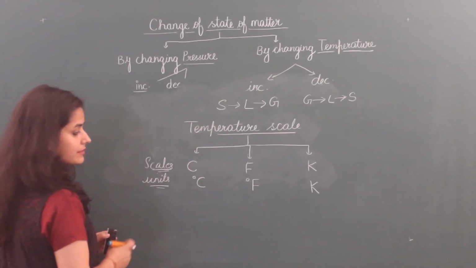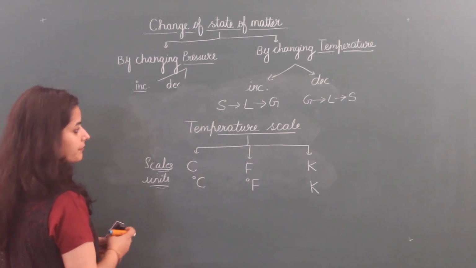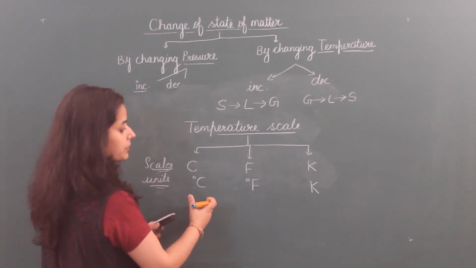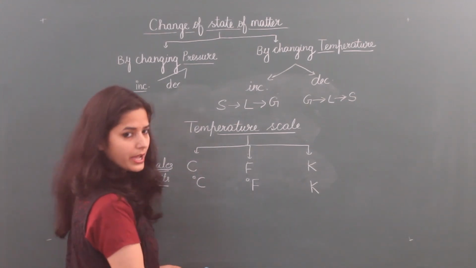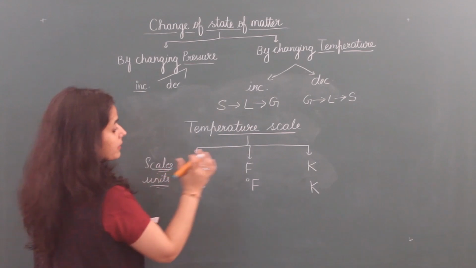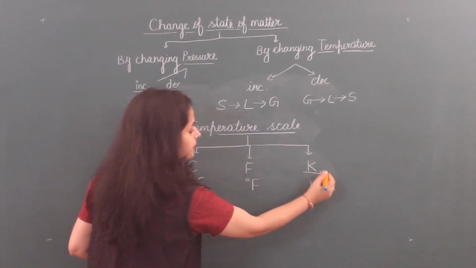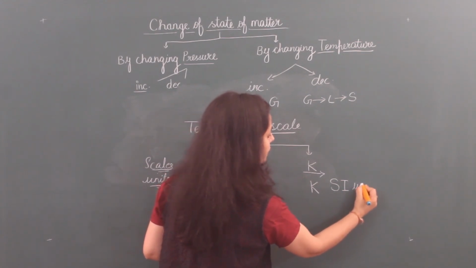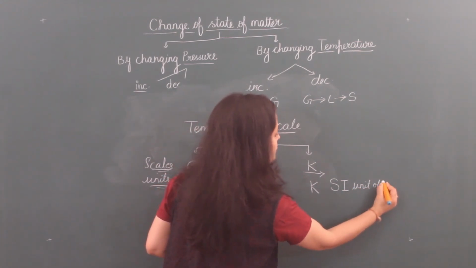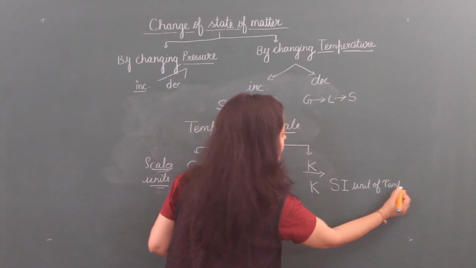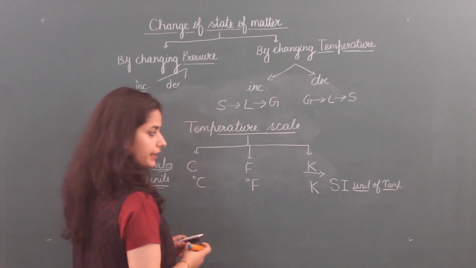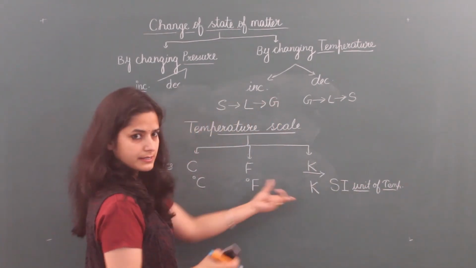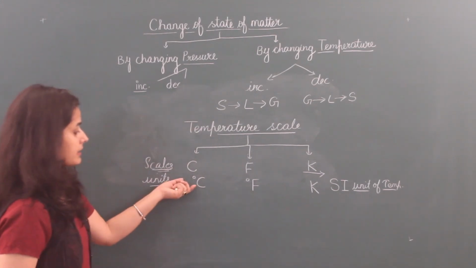Now, what is the relationship between these? Because we have to convert the temperature of one scale into another. Kelvin is the most important because Kelvin is the SI unit of temperature. Why it is important, I will discuss again.